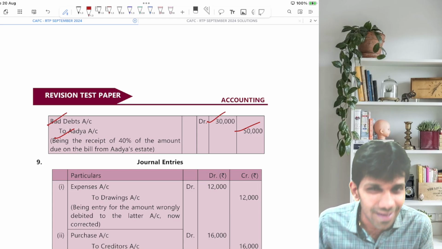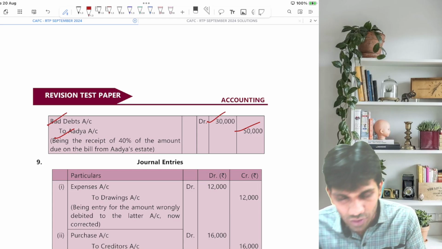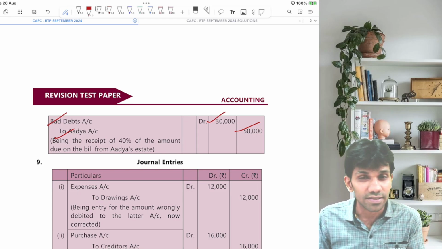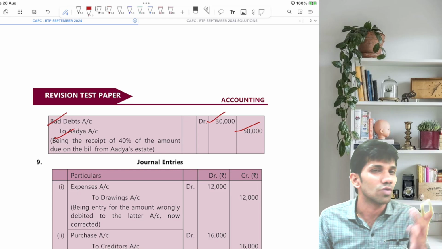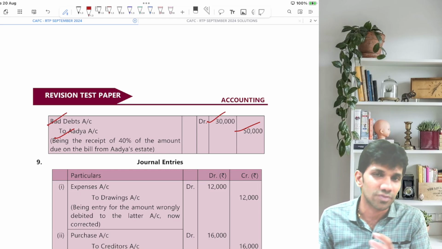So this was a very simple sum on bills of exchange. I hope you have understood it very well. Any solutions, any suggestions, if you want any hints, if you need any help, you have all the details with you. You can just message me and you'll get the things done. Okay.